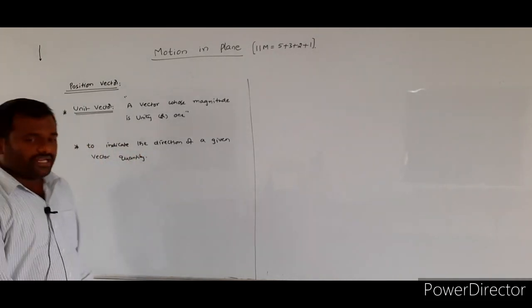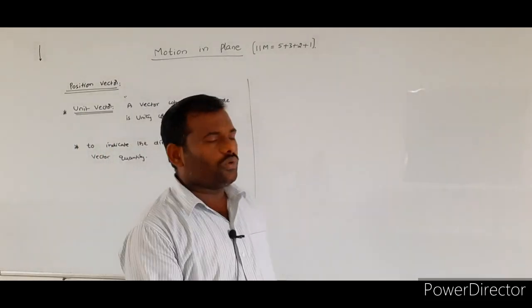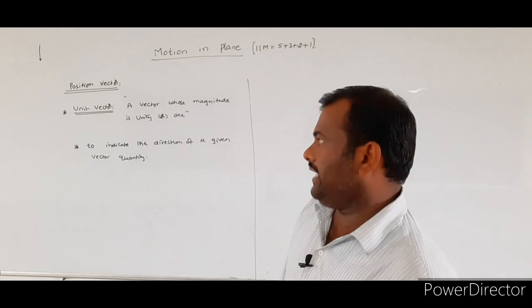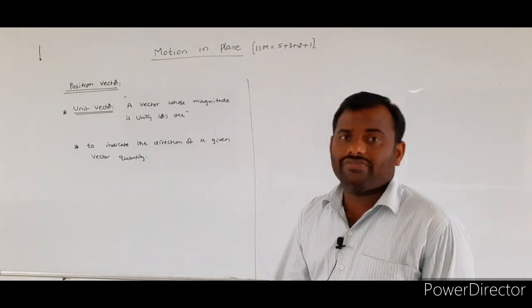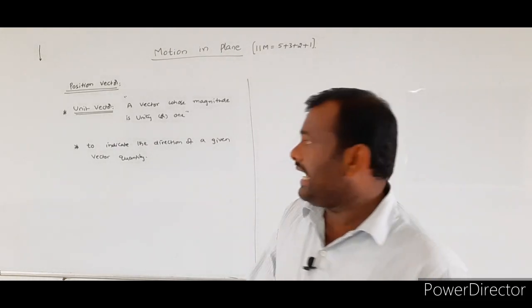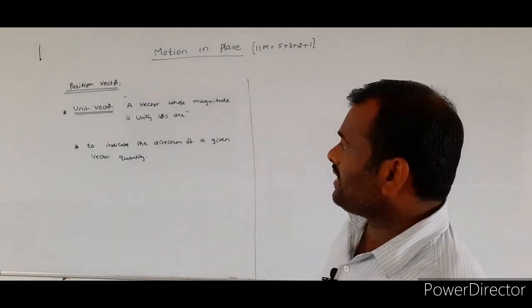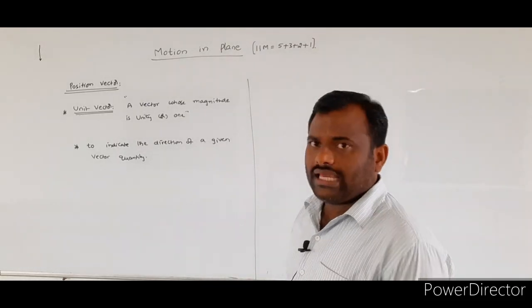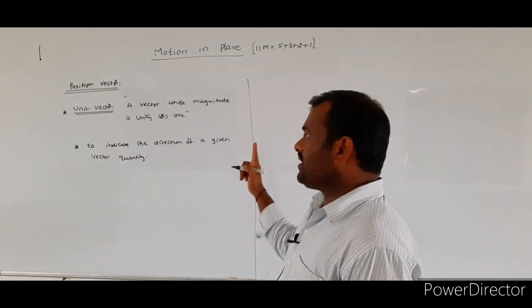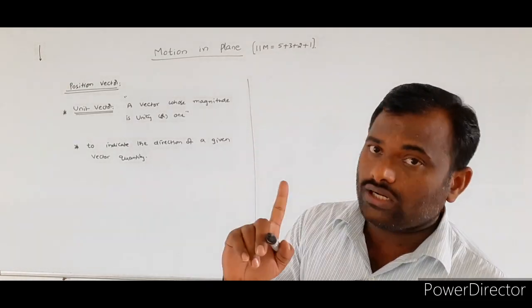So how are we defining the unit vector? A vector whose magnitude is unity or 1. Such a type of vector is called a unit vector. And what is the need of the unit vector? By using the unit vector, we can indicate, we can represent the direction of a given vector quantity.